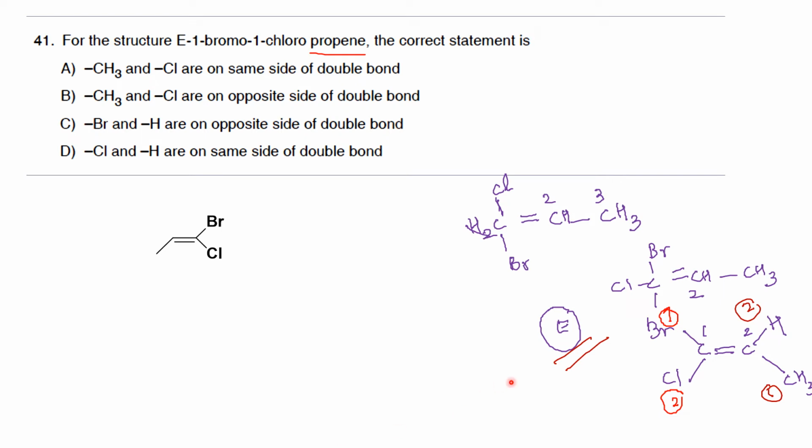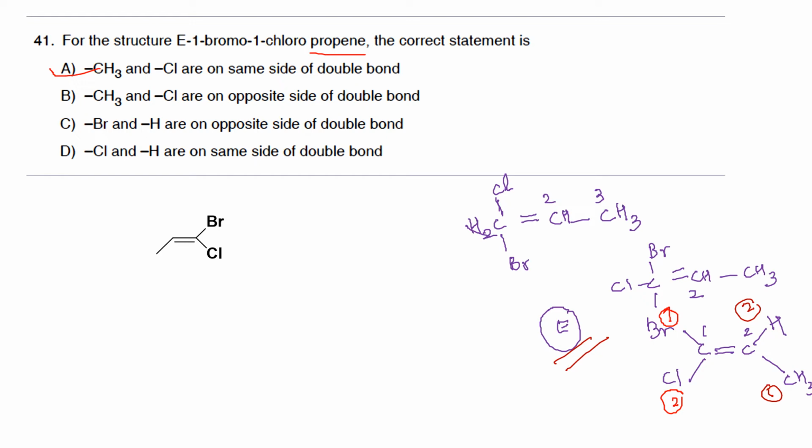Now when you look at the structure of this compound, we will go through the different options. Option A is CH3 and chlorine are on the same side. Yes, that is correct. CH3 and Cl are on the same side. Now, CH3 and Cl are on the opposite side. That is not correct. They are on the same side. Bromine and hydrogen are on opposite side. No, that is not true, because bromine and hydrogen are on the same side. Now, chlorine and hydrogen are on the same side. That is also not correct, because chlorine and hydrogen are opposite. Therefore, the correct answer for this question is option A, with methyl and chlorine group on the same side.